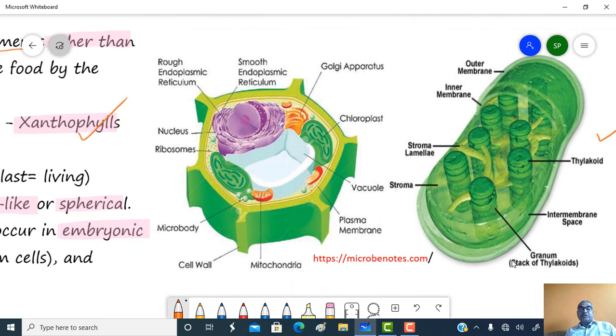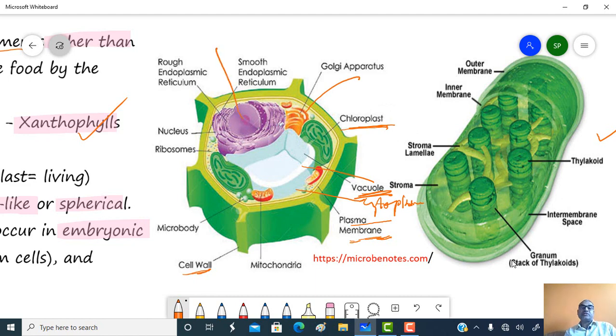If you see the typical cell, the cell wall is present, the outermost one. Then the plasma membrane is present after the cell wall. Inside the plasma membrane, the entire content will be the cytoplasm. Within the cytoplasm, different cell organelles are present. This one is a vacuole. These are the chloroplasts, especially present in the plant cells only. These are the Golgi apparatus.